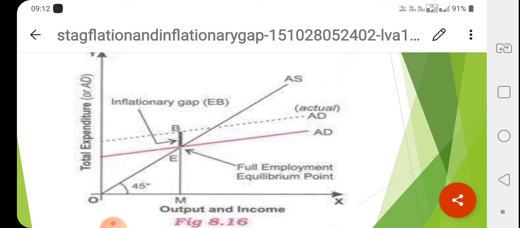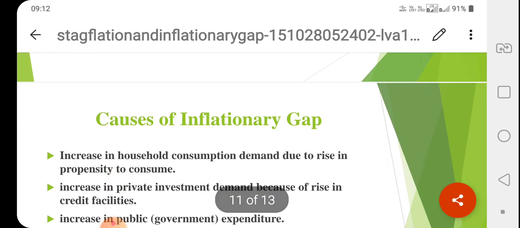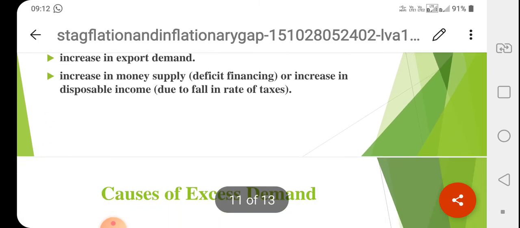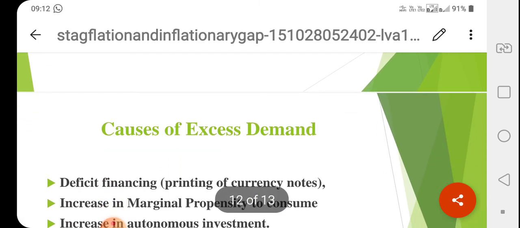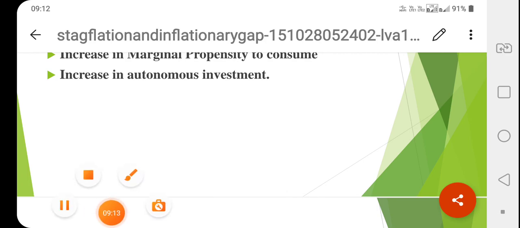So when we deduct EM from BM, B is the gap which occurs whenever the demand is in excess of aggregate supply. So what are the causes of inflationary gap and what are the causes of excess demand and how the inflationary gap is affecting, that we have discussed in this video.